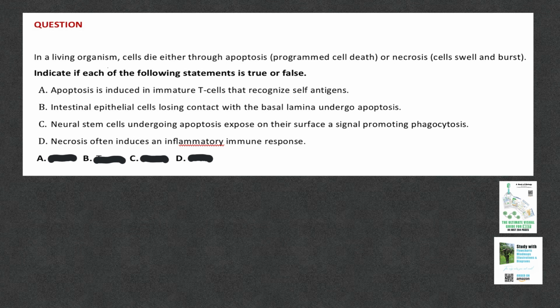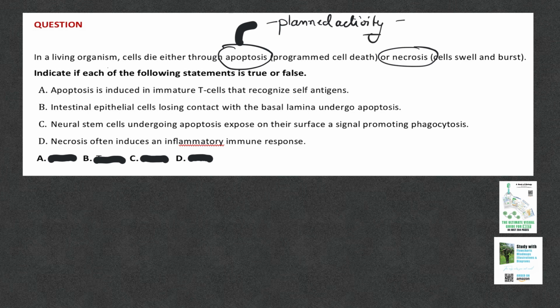This question is fairly easy. Apoptosis versus necrosis. Apoptosis is programmed cell death, which means this is a very planned activity. Cells do it when they have experienced extensive damage or damage from DNA replication, maybe their telomeres have shortened a lot, or there's a pathogenic infection.